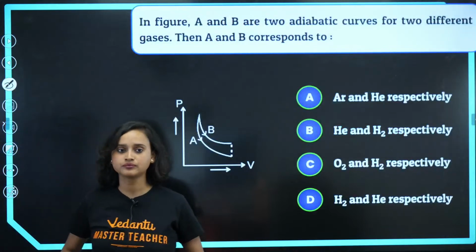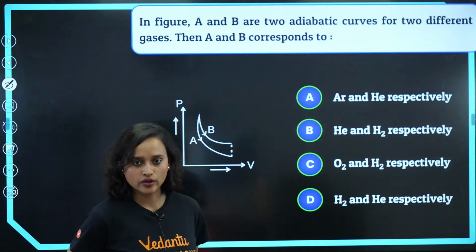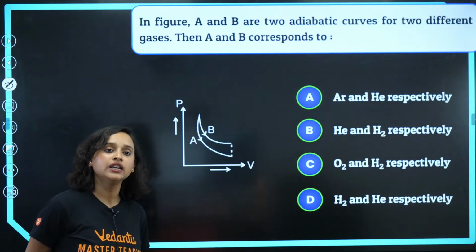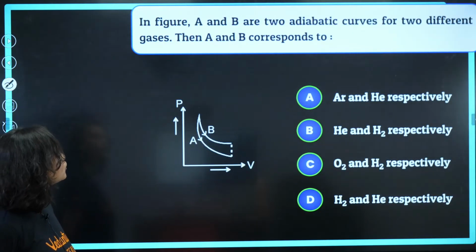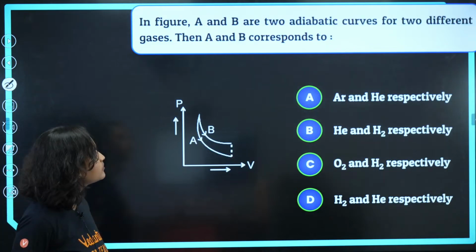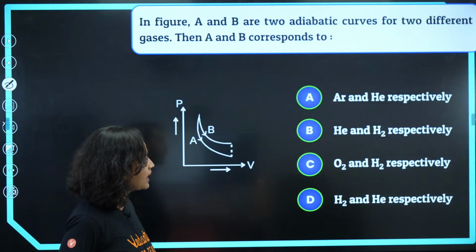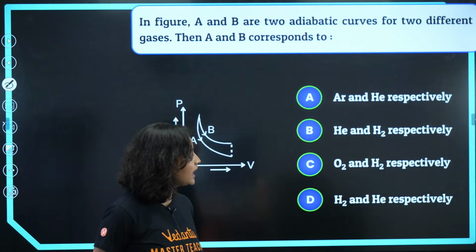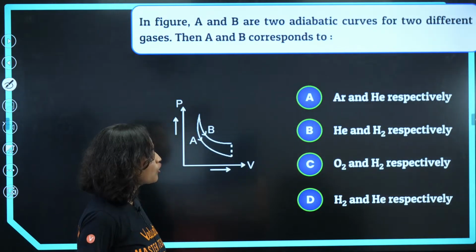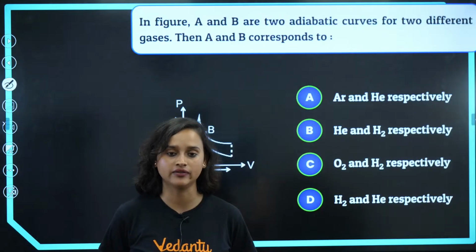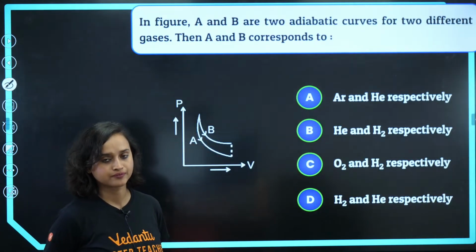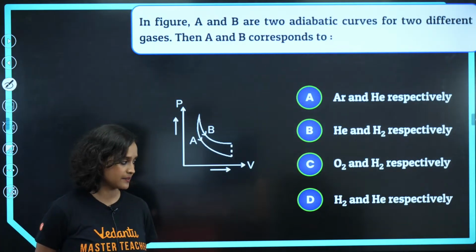Now, here is a question for you. In the figure, A and B are two adiabatic curves for two different gases. Then A and B correspond to Ar and He respectively, He and hydrogen respectively, oxygen and hydrogen respectively, or is it hydrogen and helium respectively? You tell me, guys.